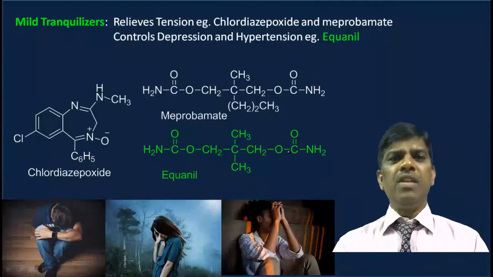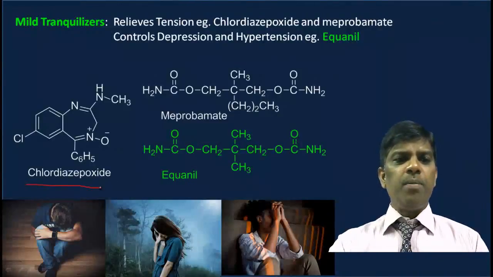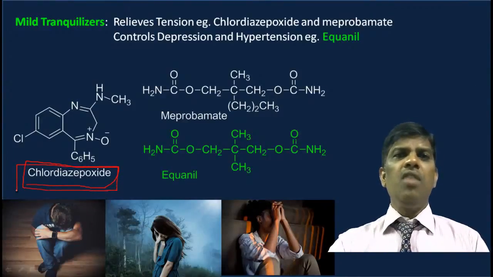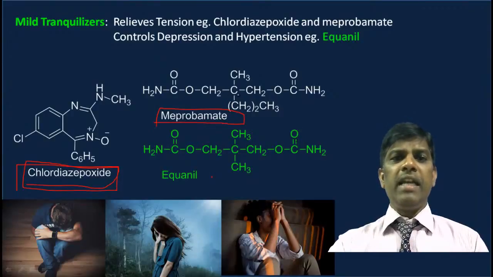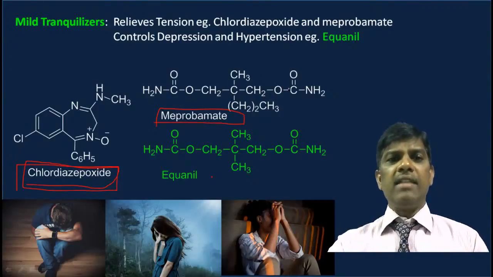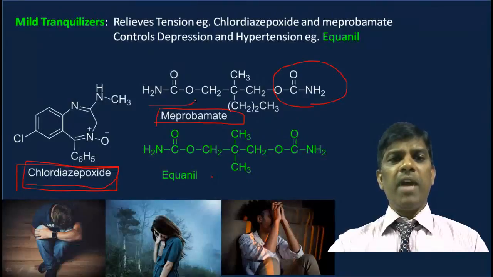How to relieve it? There is chlorodiazepoxide, which the doctor gives to relieve tension, and meprobamate, which also relieves tension. See, meprobamate is an amide, and this is also an amide.